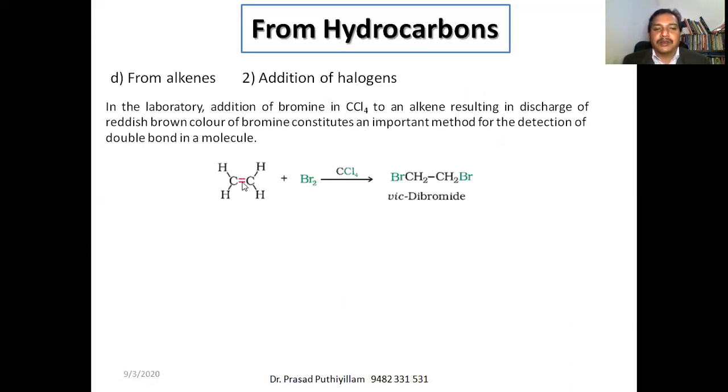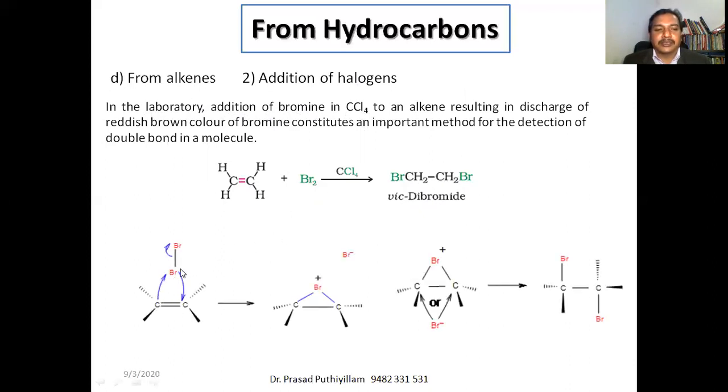Say for example, a double bond reacts with bromine in presence of carbon tetrachloride to get the corresponding product, 1,2-dibromoethane, or we call it a vicinal dibromide. Bromine is attached to 2 different carbon atoms. If 2 bromines are present on the same carbon, we call it a geminal dibromide.